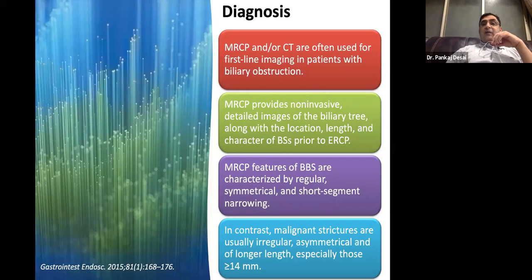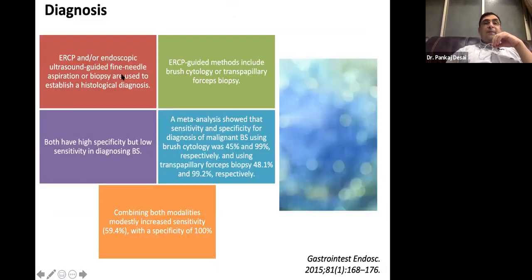Diagnosis: MR and CT are often the first line of imaging in patients with biliary obstruction. MRCP provides non-invasive detailed images of the biliary tree, along with location, length, and character of the strictures prior to ERCP. MRCP is very important. Benign strictures are quite regular, symmetrical, and usually short segment. In contrast, malignant strictures are usually irregular, asymmetrical, and longer, especially those more than 14 mm, which have to be considered as having some underlying malignancy.